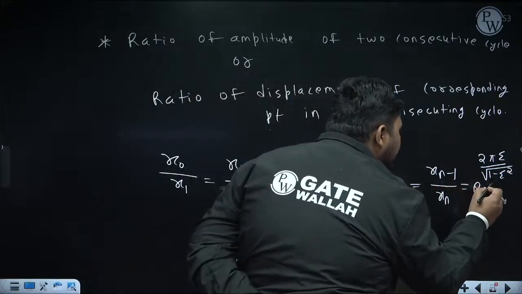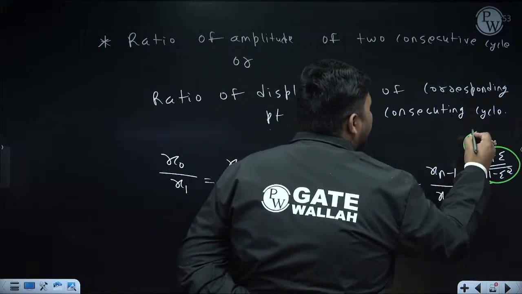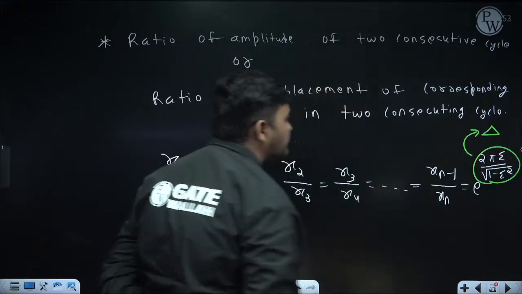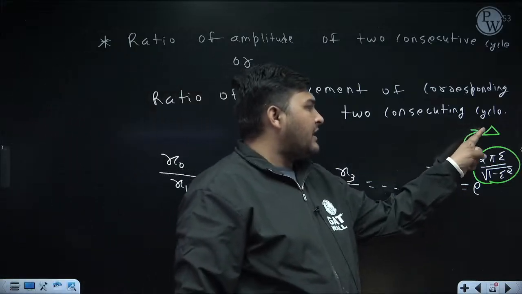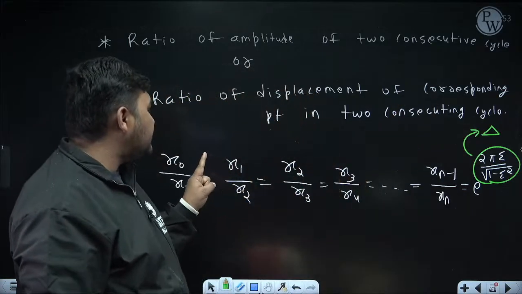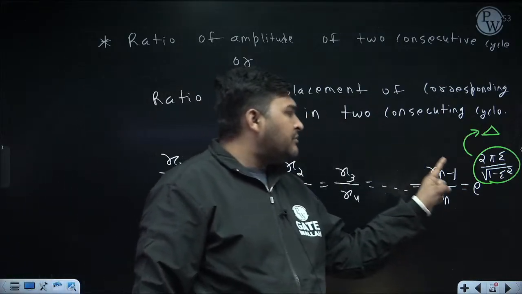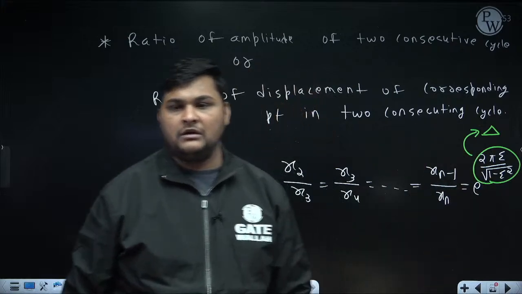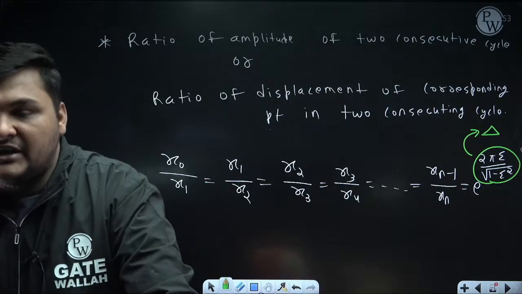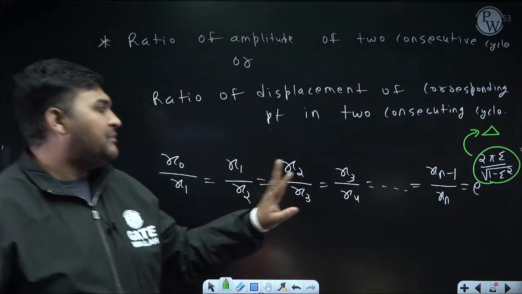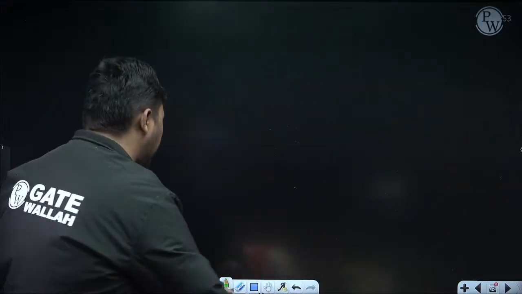First I am defining this term separately because it is a bigger function. This term I am denoting as delta; you can take any notation. If you remember that this term is delta, then you can easily remember that the ratio of displacement of 2 corresponding points in 2 consecutive cycles will be constant and equal to e to the power delta. And this delta is known as logarithmic decrement. The formula to calculate delta is this. Why is delta known as logarithmic decrement?